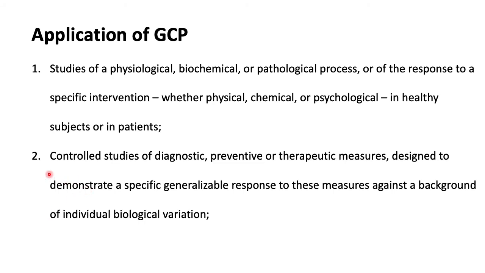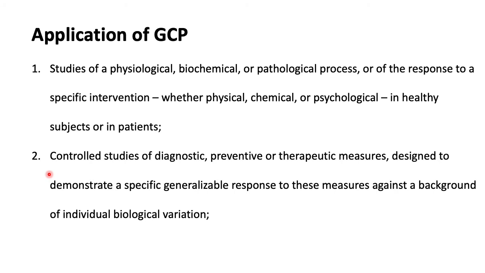So these are controlled studies where you have multiple groups, where one particular group is given a drug and there is another group with similar conditions which is given a placebo, or a drug which is not actually a drug but something that is given as a drug.